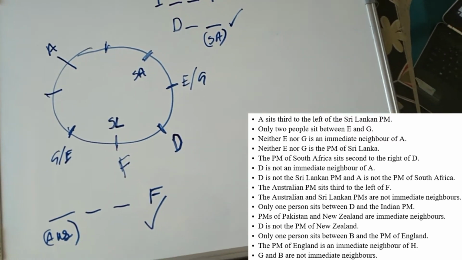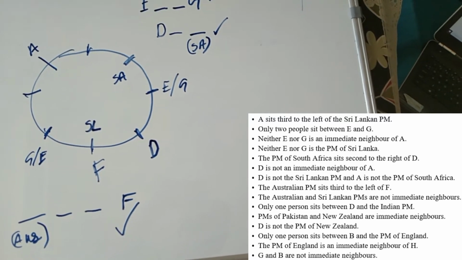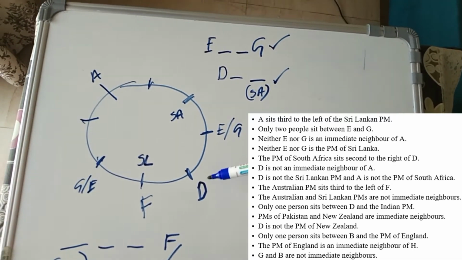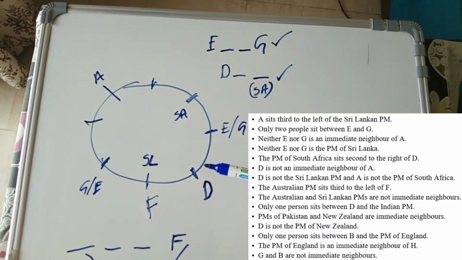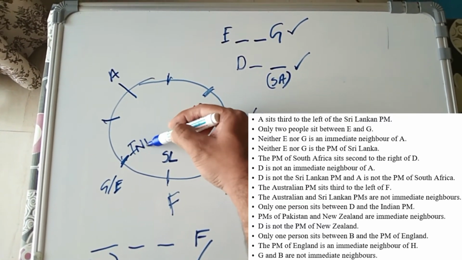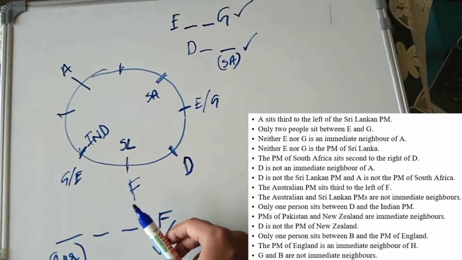Okay. So let's move further. Only one person sits between D and Indian PM. So D and Indian PM. Okay, so this can't be the Indian PM. So the Indian PM will come here. So this is India. So there is only one person between D and India, which is F.